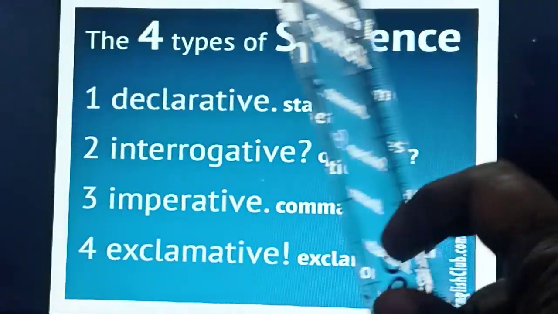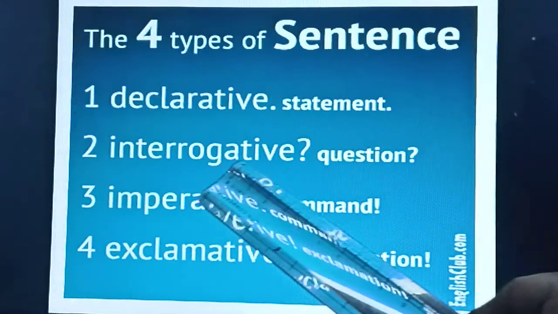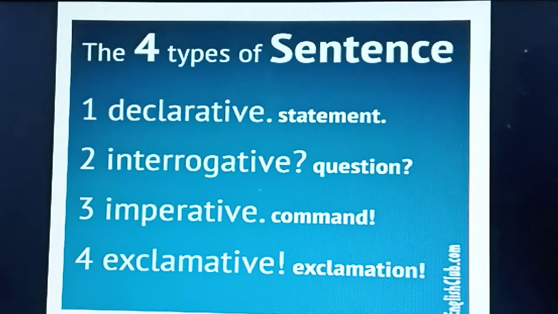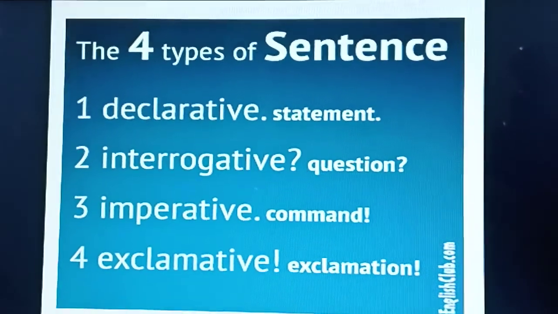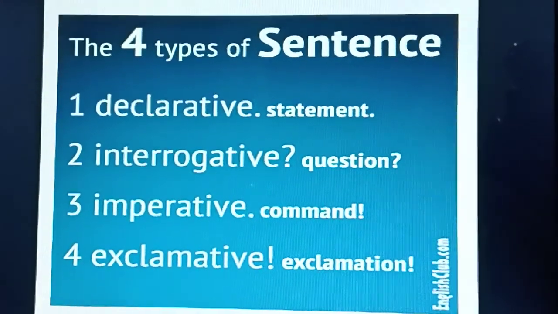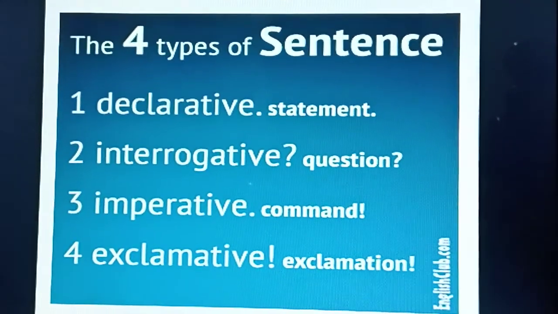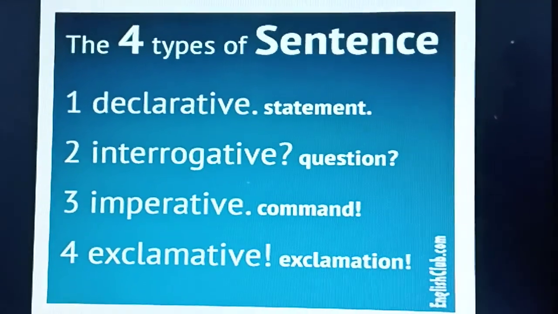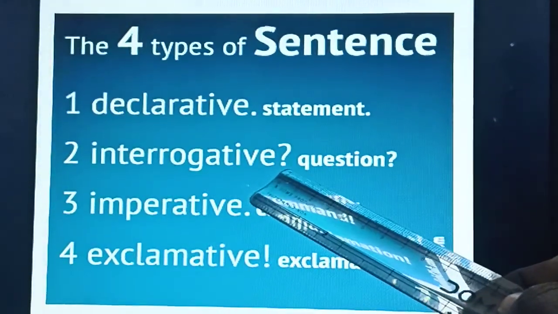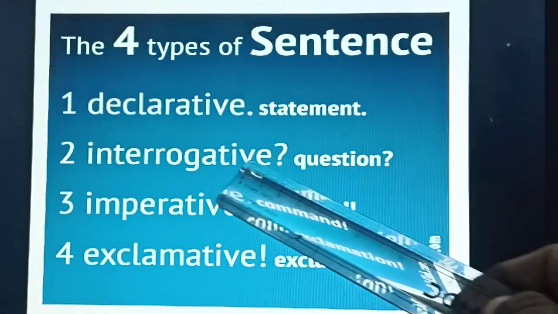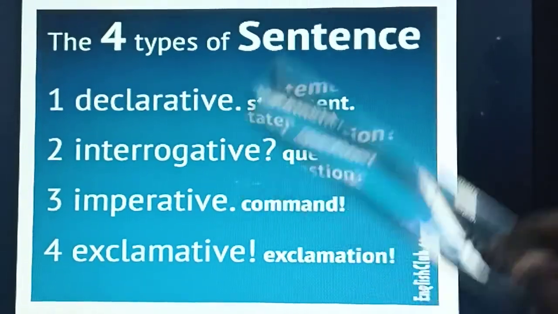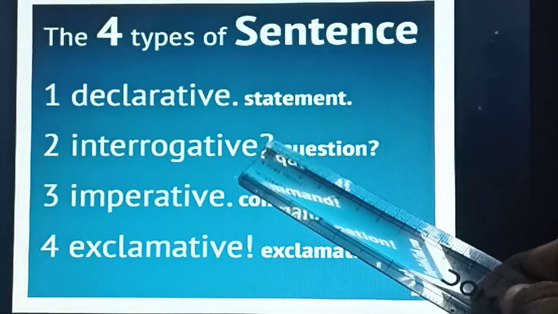Okay, children, see here, next one, interrogative. Interrogative means questions, asking questions. What is your name? Where are you coming from? When will you go home? All these are interrogatives. How old are you? Isn't it? We used to ask so many questions. So all the questions we ask are interrogative. These interrogatives end with a question mark. Understood, all of you? Yes.